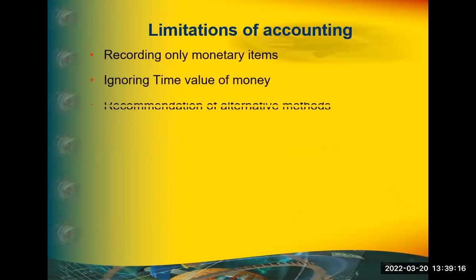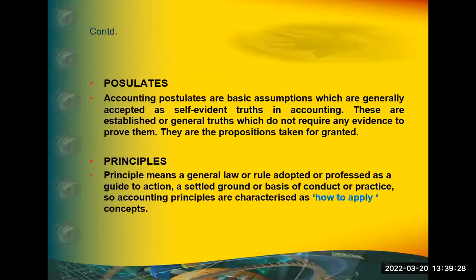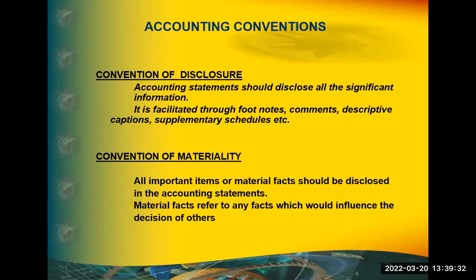Debit what comes in, credit what goes out. Debit all expenses and losses, credit all income and gains. Debit the receiver, credit the giver. These three rules we discussed. Now we have to apply those rules and learn how to make journal entries.